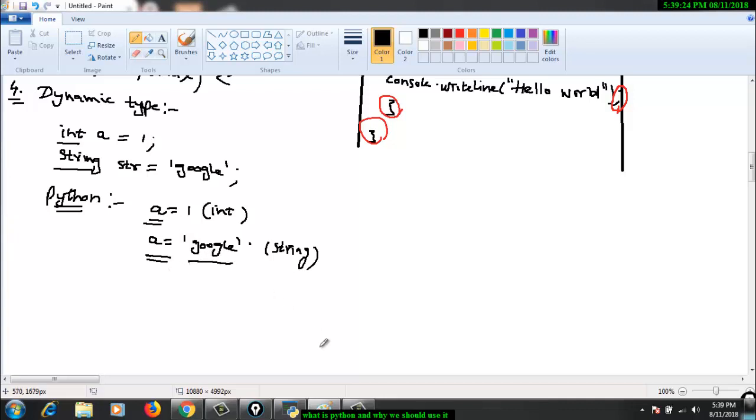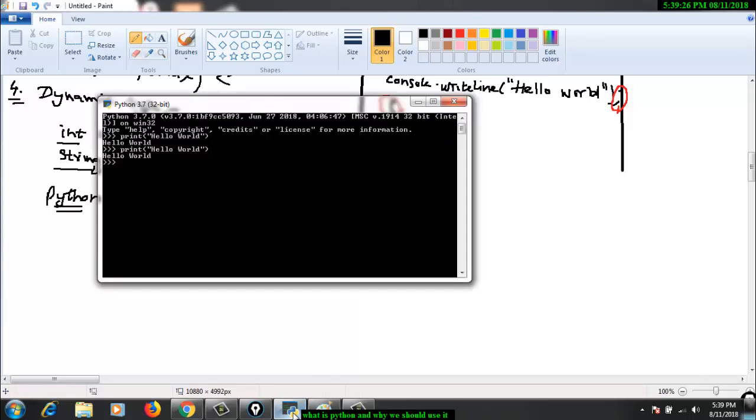If I have to show you, for example, this is my Python shell. If I say a is equal to 1, and then ask what is the type of a, see here, the type of a is int. And if I try to print the value of a, this is 1.